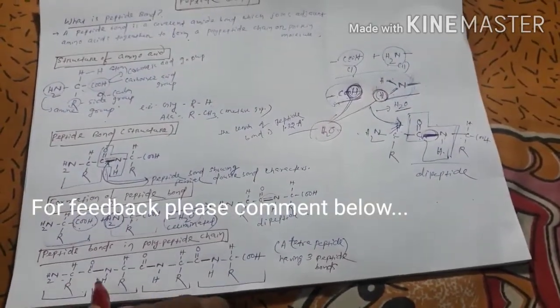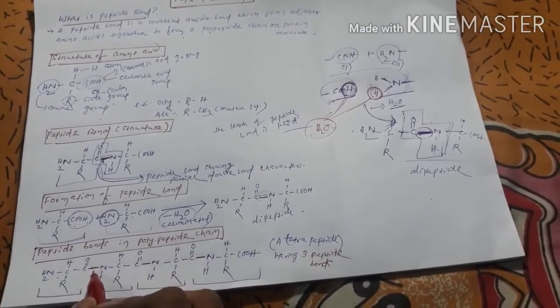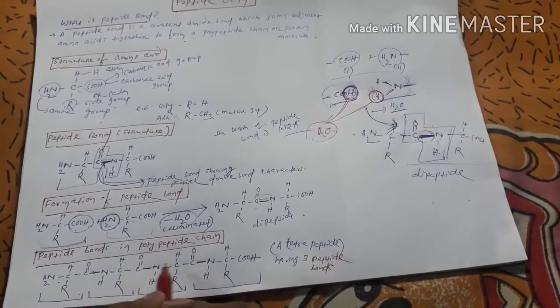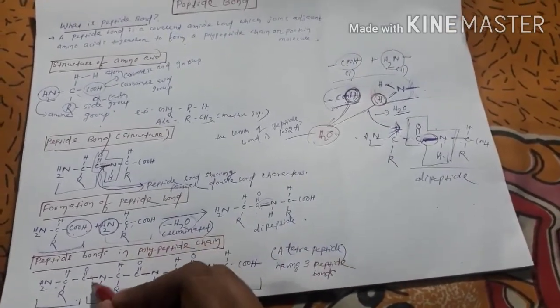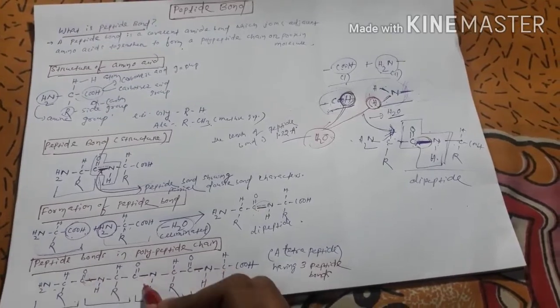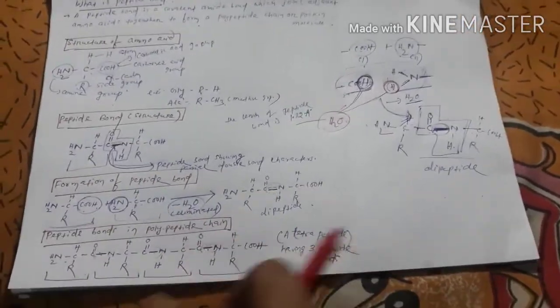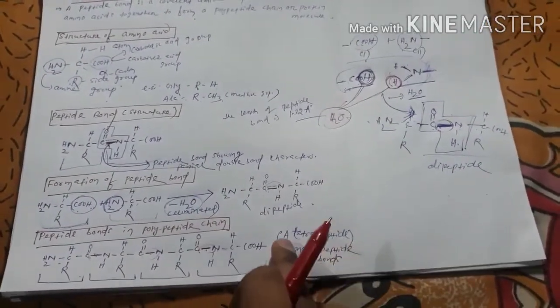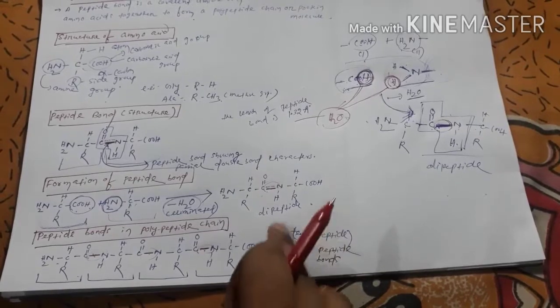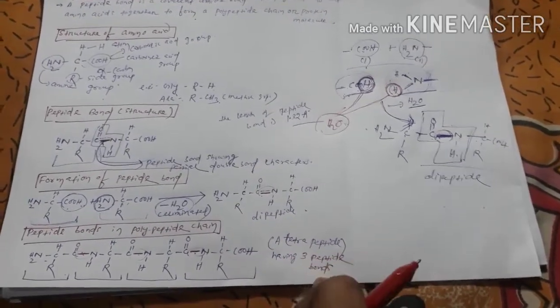This is the first peptide bond, this is the second, this is the third, right? There are 3 peptide bonds joining 4 amino acids together. So here we have drawn a tetrapeptide, and it shows 3 peptide bonds, right?